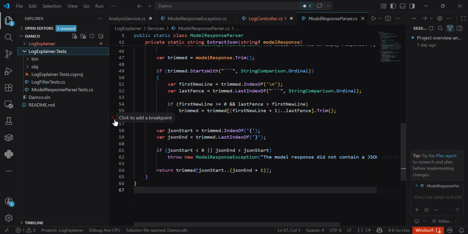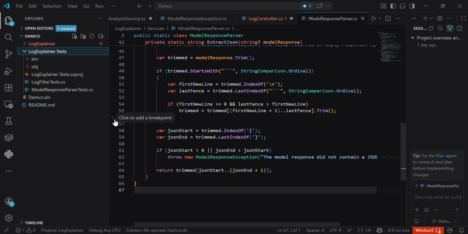The controller receives the request, the log analysis service coordinates the process, the log filter extracts useful log lines, Llama analyzes the filtered logs, the model response parser validates the AI response, and the controller returns a clean JSON result. I kept the design small and focused because the main goal was not to build a full monitoring system, but to solve one clear workflow: take logs, explain the likely issue, and suggest next steps.